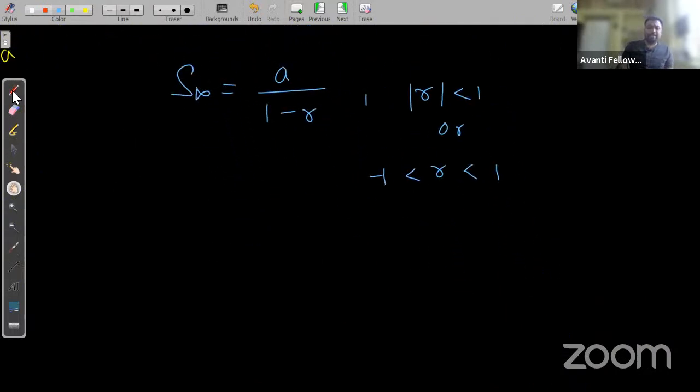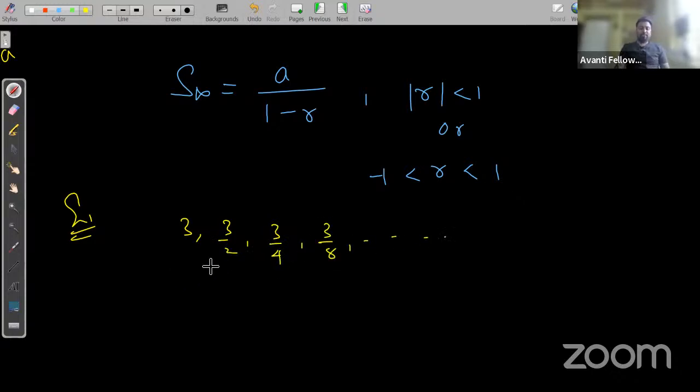Suppose you want to see why it is happening, you can take an example. Suppose I am taking one example, 3 by 2, 3 by 4, 3 by 8, and so on. So see, you can observe here, this is a GP, because 3 by 2 upon 3 is 1 by 3, or not? 3 by 4 upon 3 by 2 is also 1 by 3. Okay, so the common ratio is the same. This is a GP, but it is a converging GP.